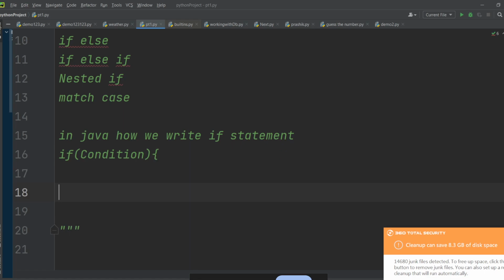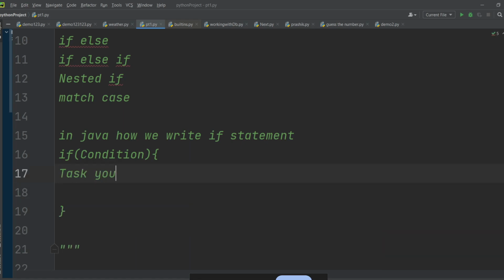Opening brace, closing brace. Can we write the conditional if statement inside Java like this? And inside this you have the task you have to do after that condition is fulfilled, right? Are you getting this?